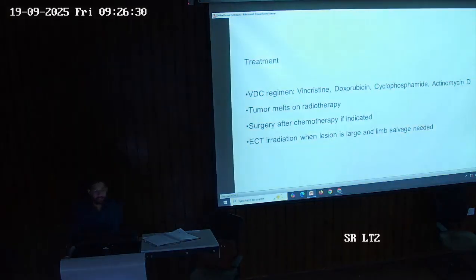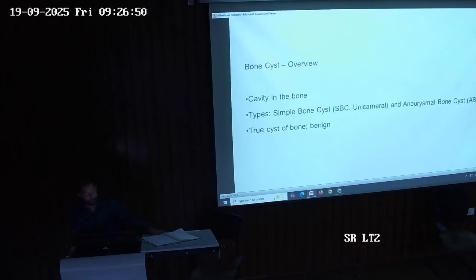So treatment again here is vincristine, doxorubicin, cyclophosphamide, and actinomycin D. The tumor melts on radiotherapy, and surgery after chemotherapy if indicated. ECT, extracorporeal irradiation, when the lesion is large and limb salvage is needed.